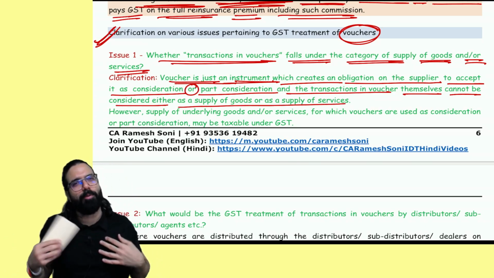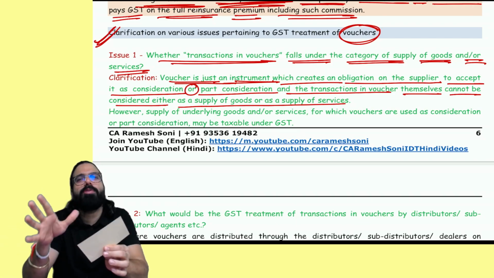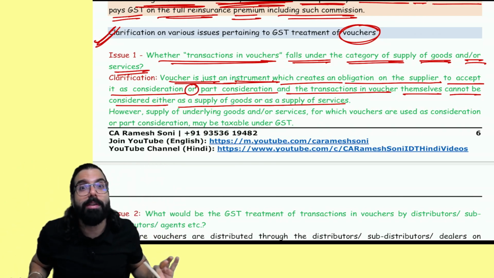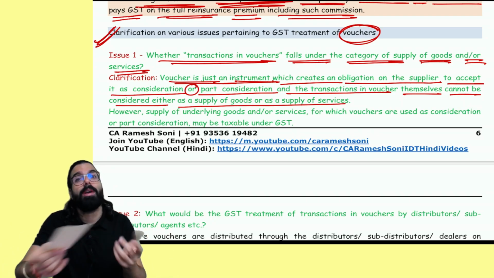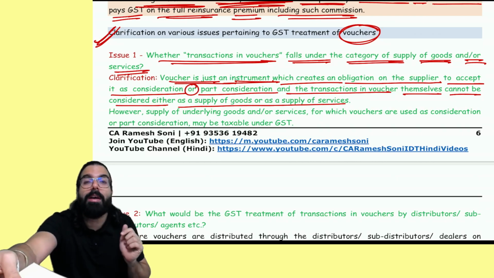So, for example, I am Shopper Stop. I am selling a voucher to a person for 5,000 rupees. Is voucher goods or service? It is neither goods nor service. They have clarified over here. Vouchers are neither goods nor service. It's like money. You are using it to pay for something. So GST will not come on the voucher.